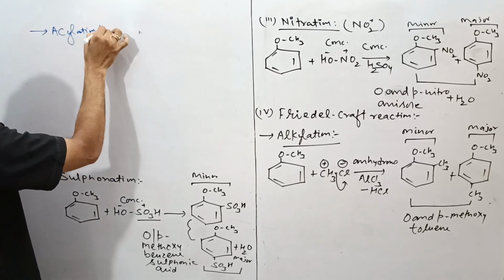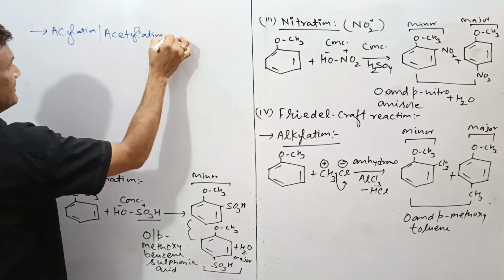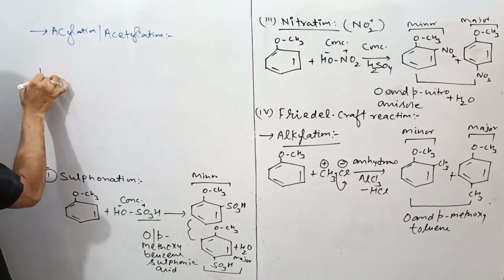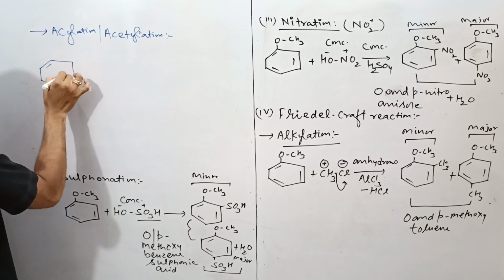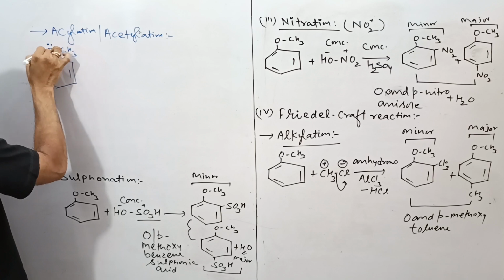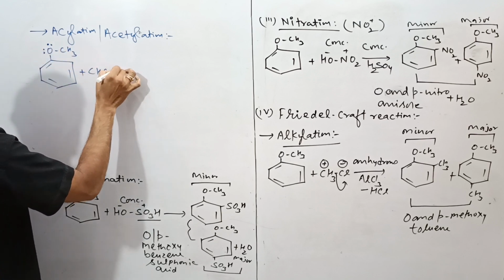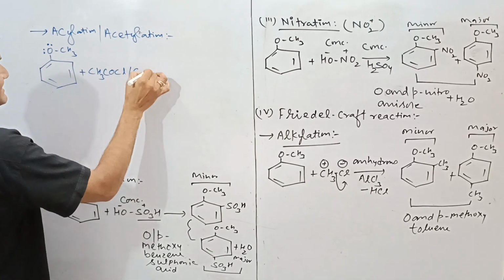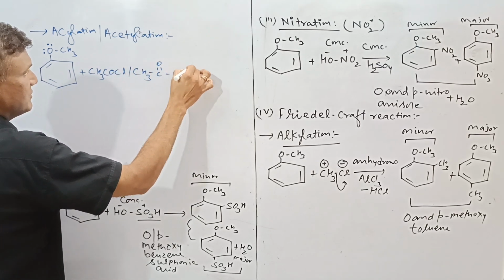Acylation or acetylation reaction. For this, as we have discussed in many previous videos, acylation के लिए आप या तो acetyl chloride का यूज कर सकते हैं, or you can use acetic anhydride also, CH3COOCOCH3.